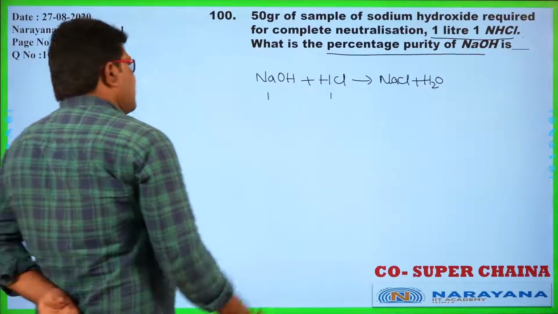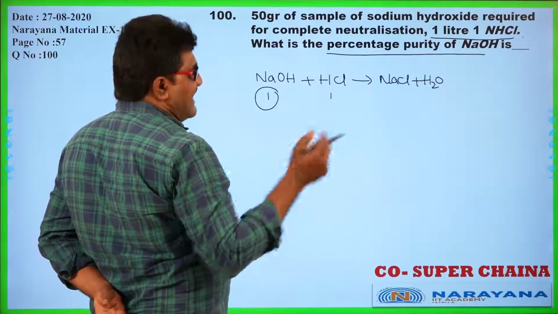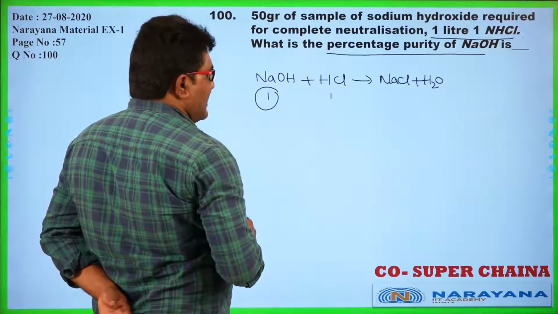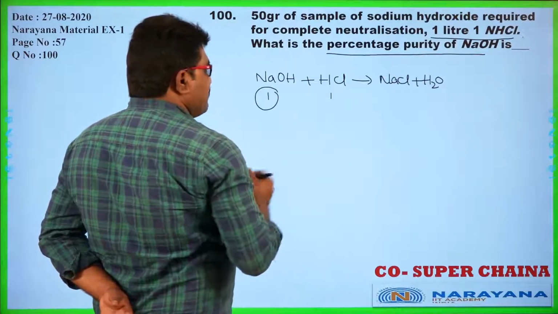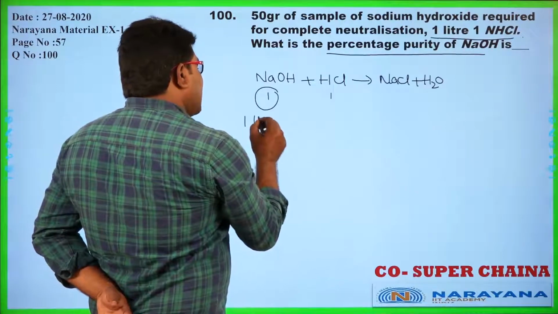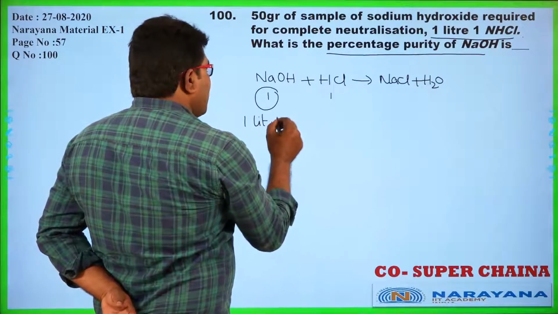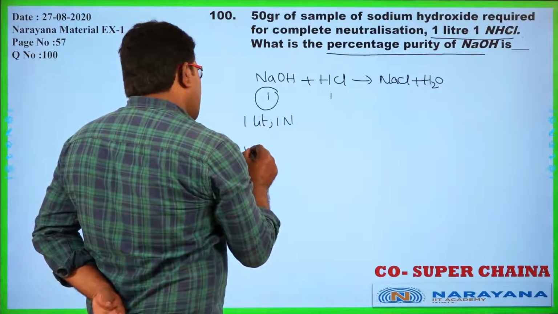What is the percentage purity? First of all, I would like to calculate how much NaOH was required. For 1 liter of 1 normal HCl, we also require 1 liter and 1 normal. Okay, what is 1 normal?